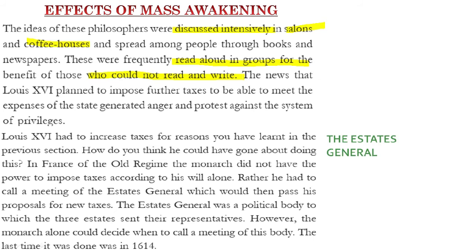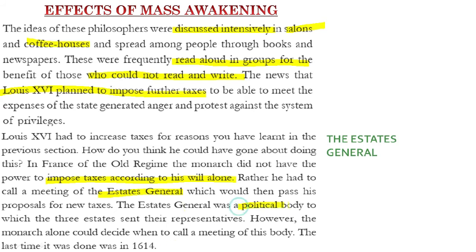Now we also see that Louis XVI was planning to impose further taxes. What was Louis XVI planning? Louis XVI was planning to impose further taxes, but he could not impose the taxes on his will alone. Rather, he had to call a political body, a meeting of the Estates General. So the points which need to be picked out from here are taxes, and then the Estates General. Now what was this Estates General?